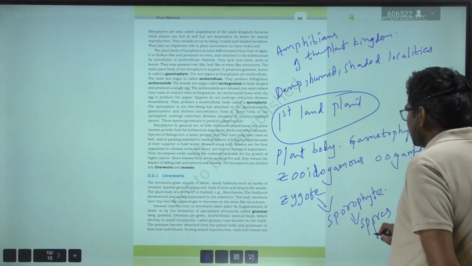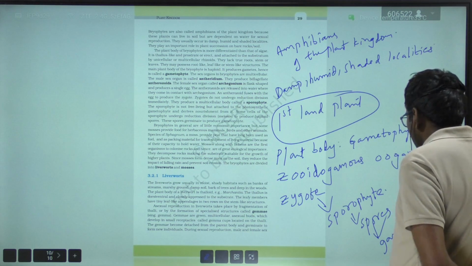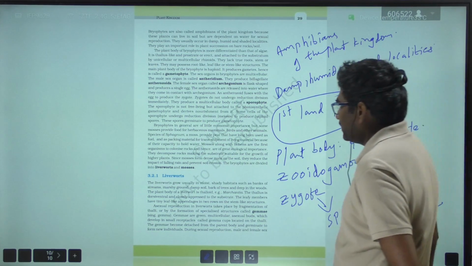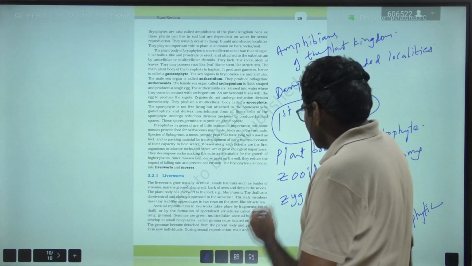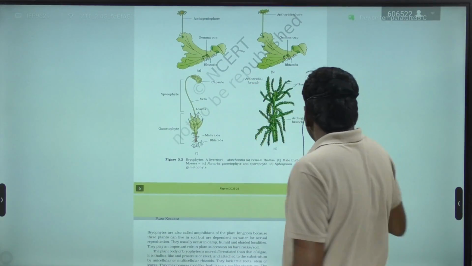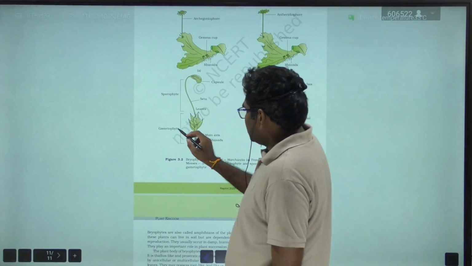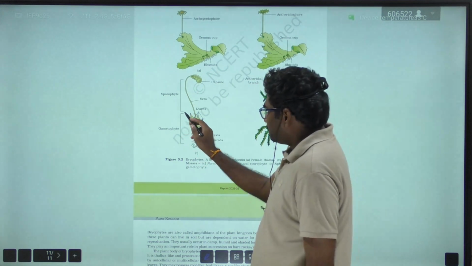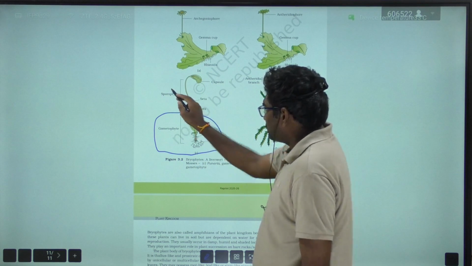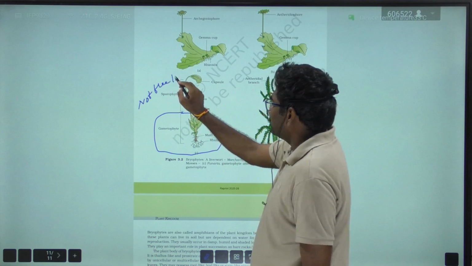These spores germinate to give rise to the gametophyte, or gametophytic structure, which is free living, and the sporophyte is not free living.